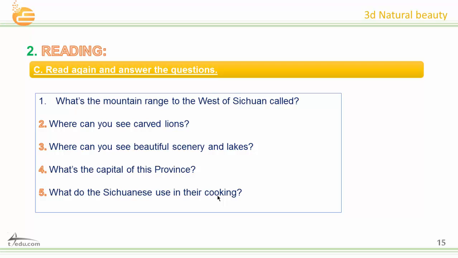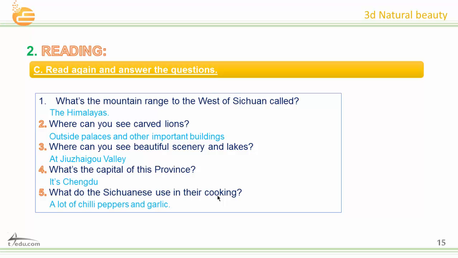Okay, let's check your answers. Number 1. Okay, the Himalaya. Very good. Number 2. Outside places and other important buildings. Number 3. At Jiuzhaigou Valley. Number 4. It's Shangdu. Number 5. A lot of chili pepper and garlic.